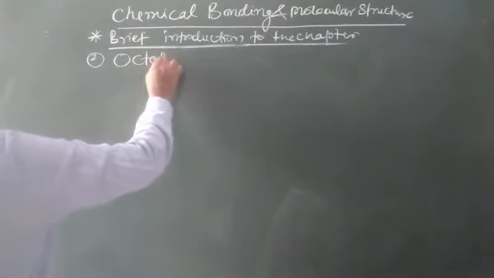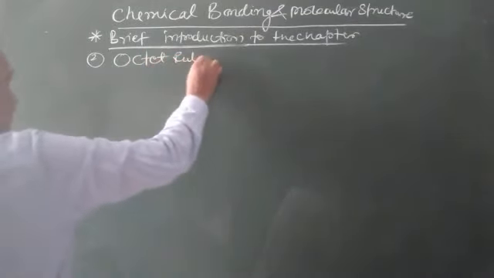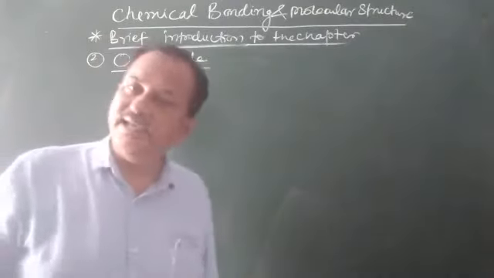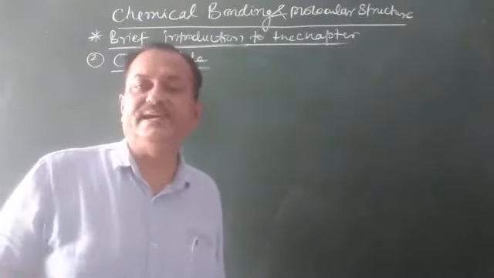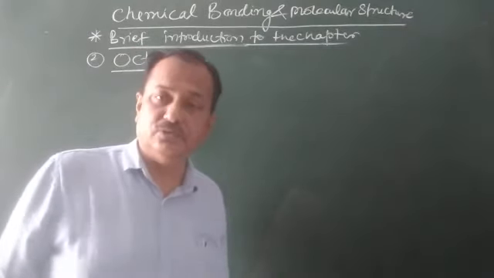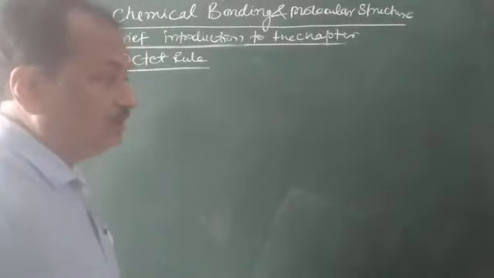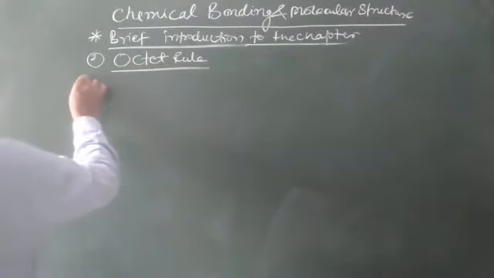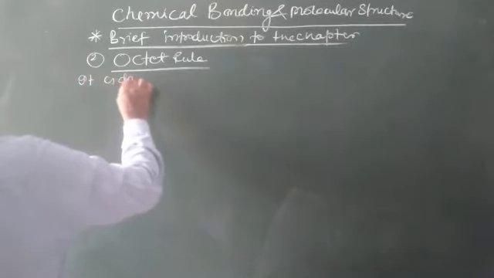Now the next important point is the octet rule. Octet means 8. It is defined as the presence of 8 electrons in the outermost orbit of an atom in the molecule.